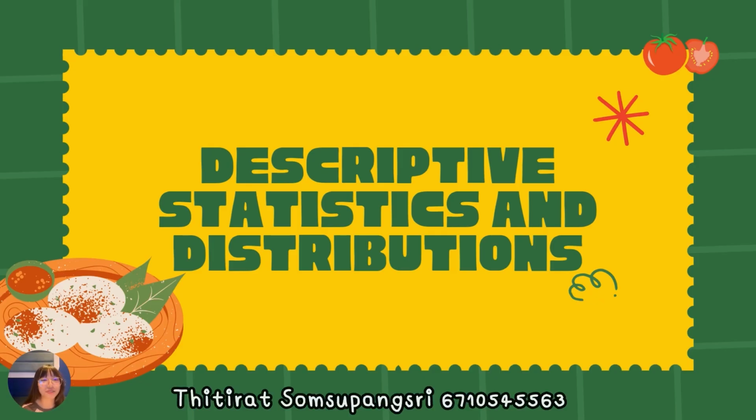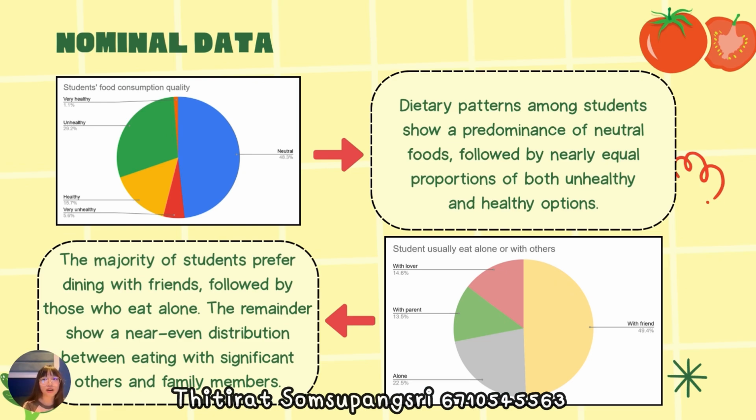The next topic is descriptive statistics and distributions. Here is the overall data for students' opinions on their food consumption health quality. This is represented through a pie graph, which shows that half of students think that their diet is normal. Around 25% think that it is unhealthy, and others say healthy or very unhealthy. Another interesting fact is that almost half of students regularly eat with their friends, while the numbers of those who eat alone, with parents, or with lovers are slightly the same.